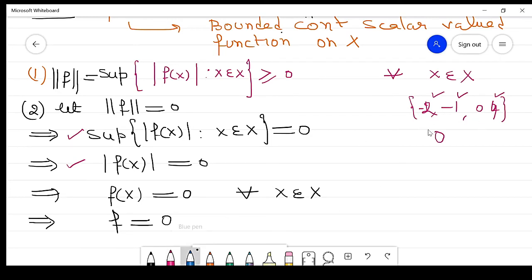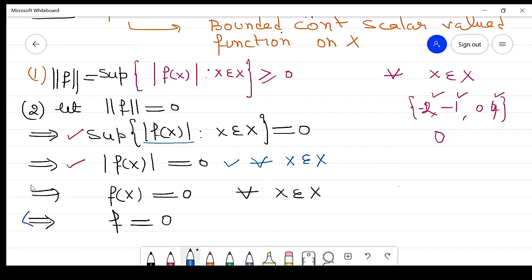All 3 terms are non-zero. So this is possible only in the case of positive numbers. Here the absolute value is a positive number. If it is a set of positive numbers and its supremum is 0, in that case each element is 0. Clear? So that's why this holds for each x belonging to capital X.